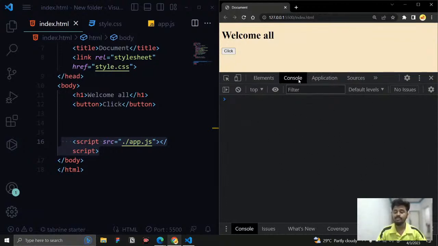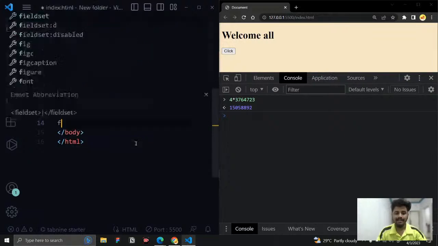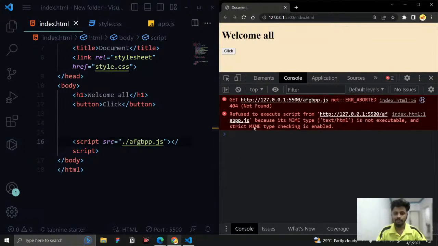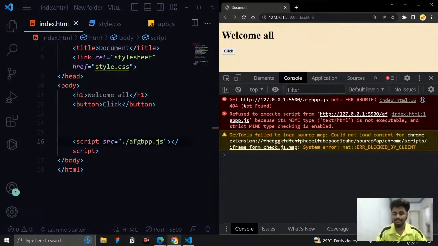This place is called the console, and it is very dynamic. Whatever you give here, it will return the value to you. For example, if I multiply 4 with some number, it gives the value to us. Right now we added our JavaScript file, so if I add some unknown file like this, you can easily see an error: you will get a red color background, which means something is an error.